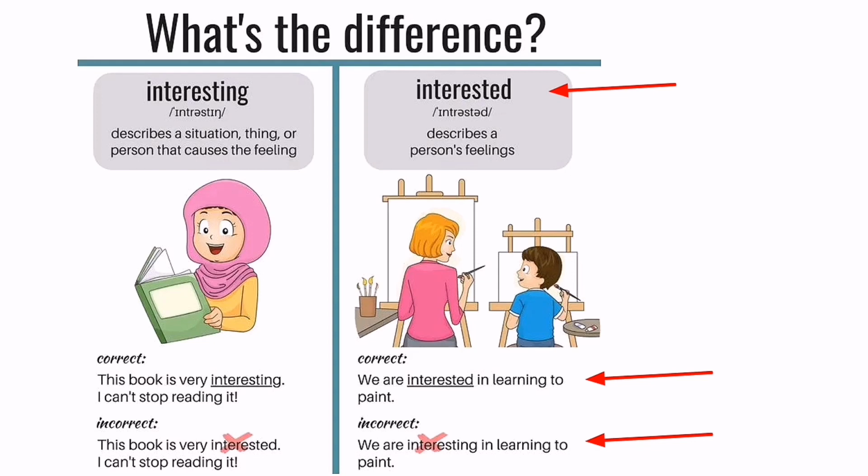So simply you can say that the conclusion is this: interested will be used in a situation when we talk about a person's feeling, and interesting will be used in a situation when we talk about a thing, a person or place that can be the cause of our interest, right? So in that case we will use interesting.